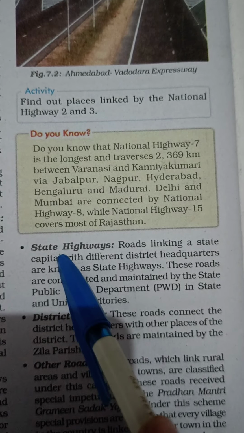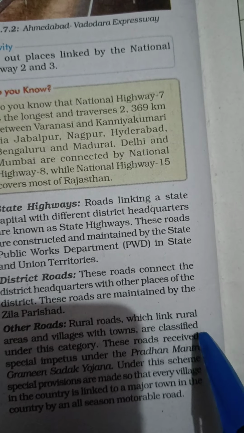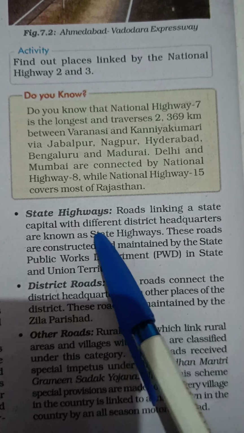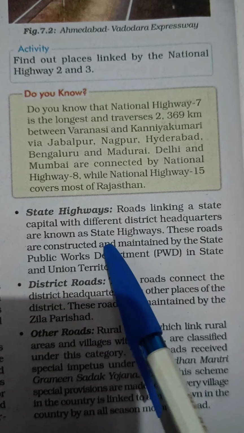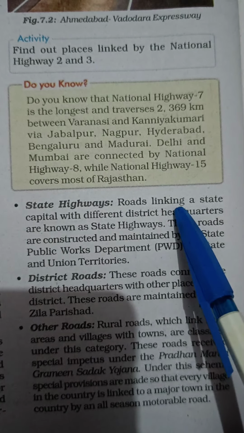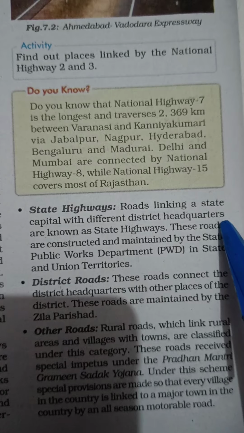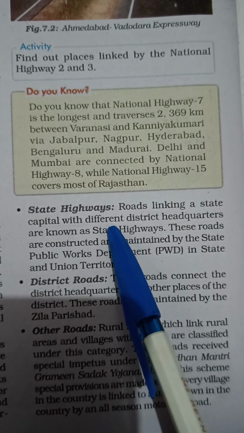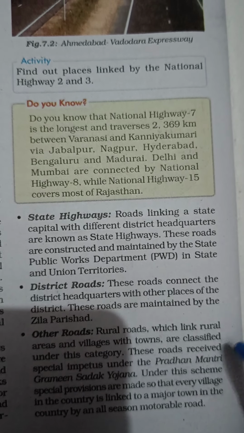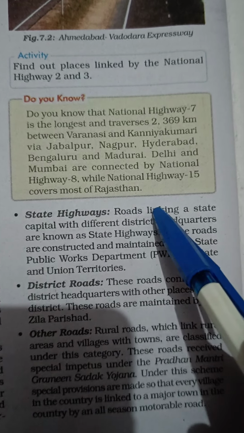State highway is the third category when we learn about the roadways in India. In the state highways, the roads linking state capitals with different district headquarters are known as the state highway. When the roadways are connected with the state highways, which is also connected to the district headquarters, it is known as the state highways. अभी हमने आपको कहा कि नेशनल हाईवे भी आपके स्टेट से होते हुए गुजरते हैं. दैट सिंपली मीन्स दैट दीज स्टेट हाईवेज आर द लिंक with the national highways.